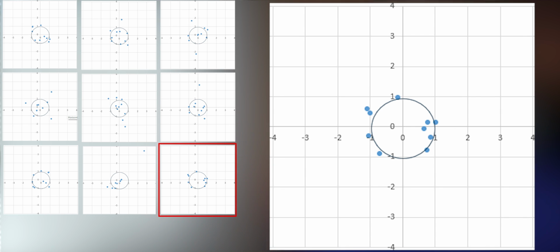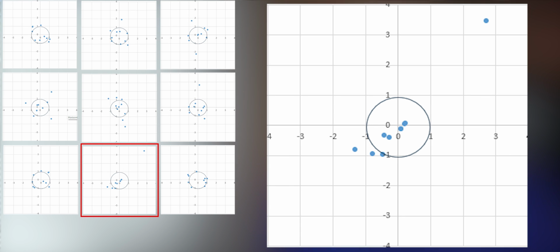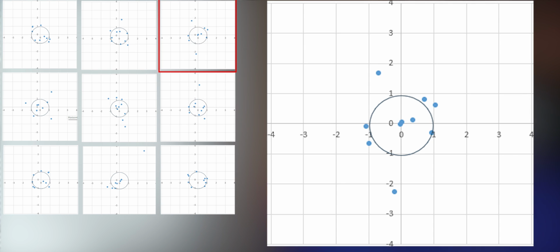All of these groups have a mean radius of 1, which means the diameter of the circle is 2. With this one, we have all of our shots distributed basically inside and just around the edges of the circle. This is what we would expect and want from a mean radius of 1. However, this group also has a mean radius of 1 and is much, much larger. As you can see, mean radius didn't tell us anything about the performance of the rifle, and especially not about those flyers. And there's other variations as well, like this one, that has many shots outside of the circle and kind of scattered about a bit.